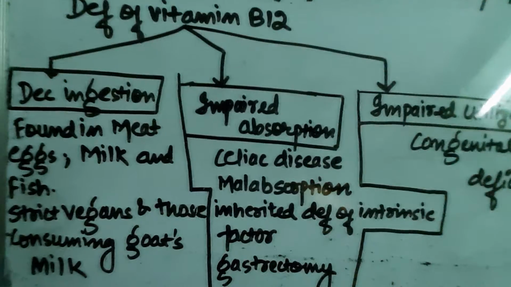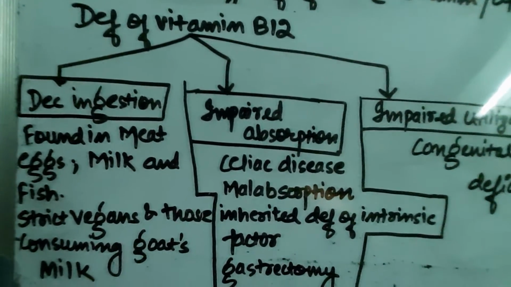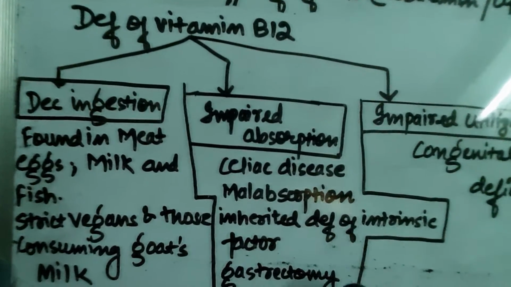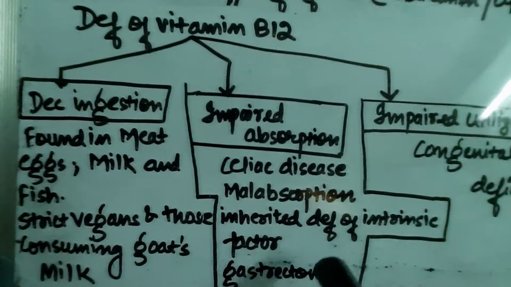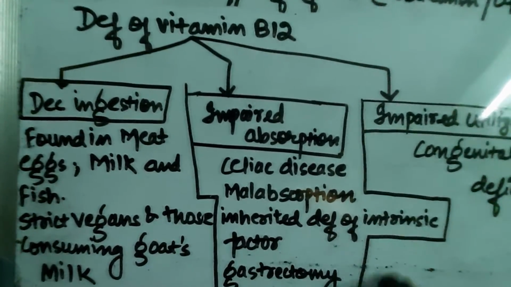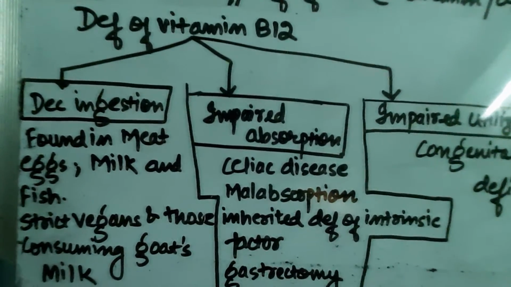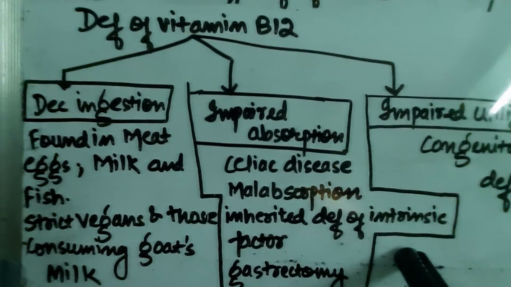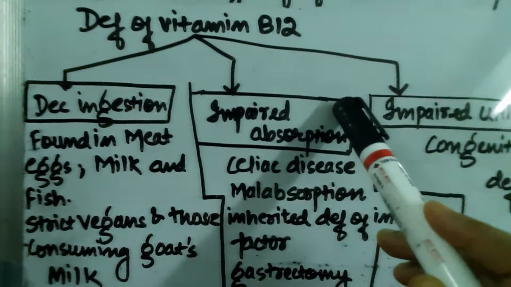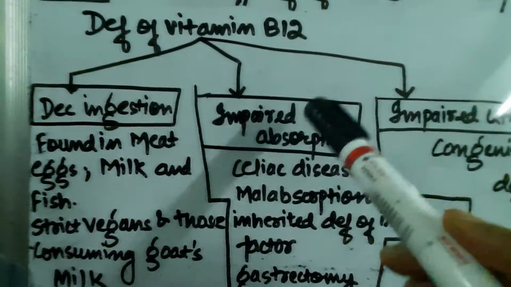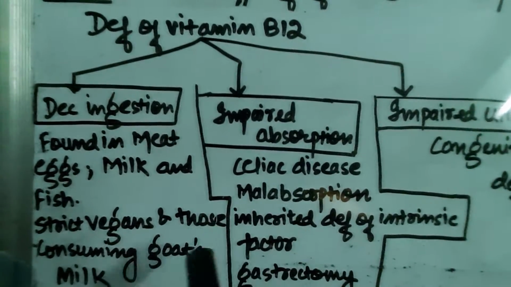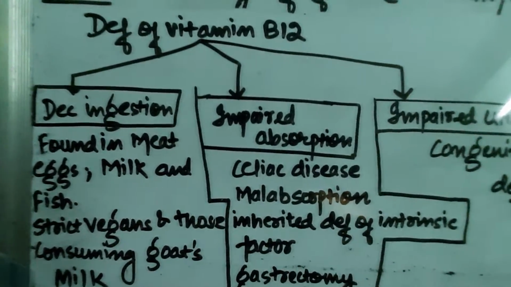Because in gastrectomy there is removal of the stomach, and the stomach wall has certain cells known as parietal cells which secrete intrinsic factor. So if there is destruction of parietal cells, there will be no intrinsic factor, and further there will be impaired absorption of vitamin B12. So I hope I have explained these two headings and you have understood them.